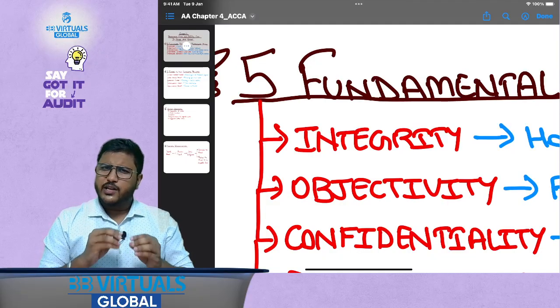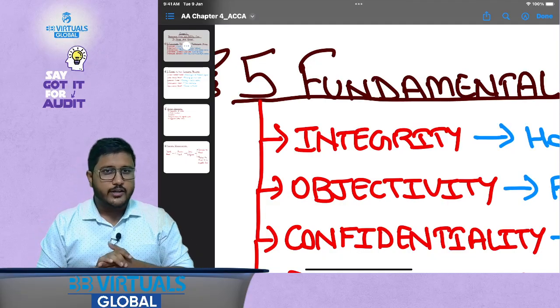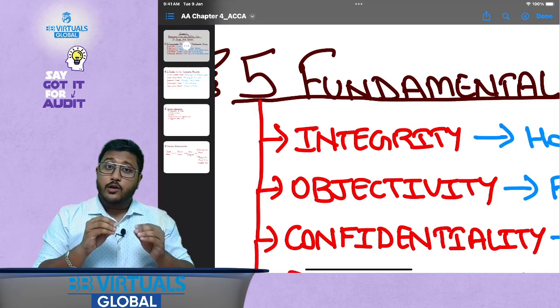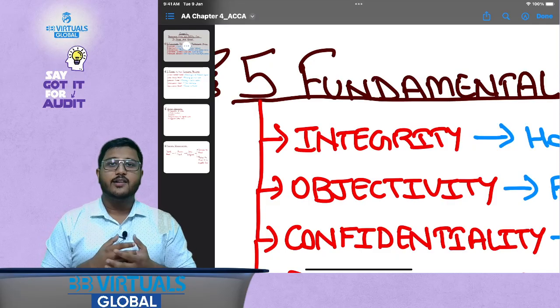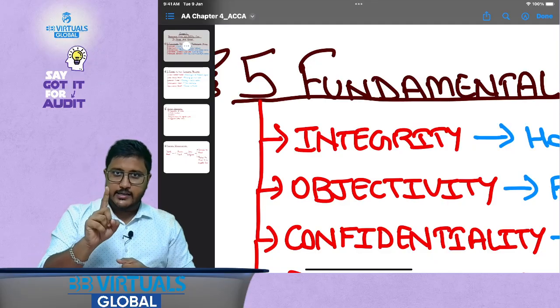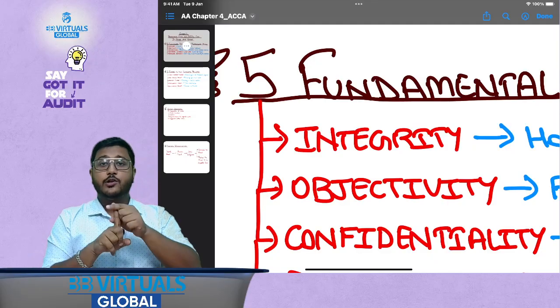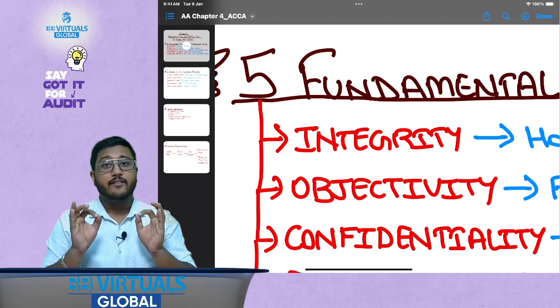So now can you say that I have integrity? In the initial case, you can say that I have honesty. But in this case, along with honesty, I have integrity also, right? So that is the meaning of the word integrity: honesty plus straightforwardness. When you have honesty as well as straightforwardness, it is called having integrity.